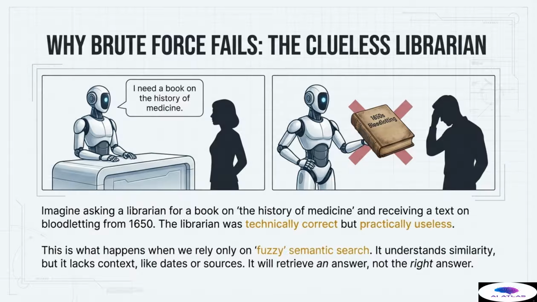This scenario illustrates the fundamental flaw of relying solely on similarity search. Semantic search is excellent at understanding conceptual similarity. It knows that indemnity and compensation are related concepts in a deep, conceptual way. However, without external structure, it lacks crucial, non-semantic context. It doesn't inherently understand non-textual elements like dates, source document names, security clearance levels, or mandatory relevance cutoffs.